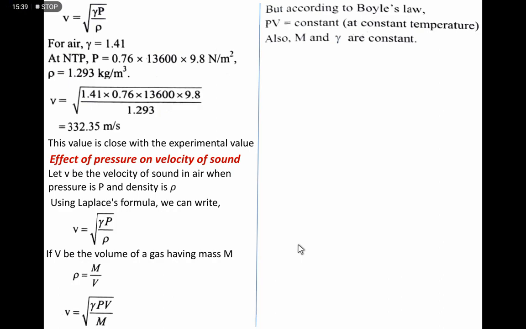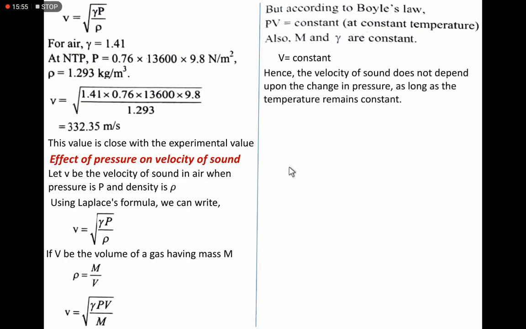Also the mass of the gas is constant and gamma is constant, so the velocity of sound in air remains constant. It does not depend on the pressure as long as the temperature remains constant. There is no change in the velocity of sound if the pressure in the air changes.